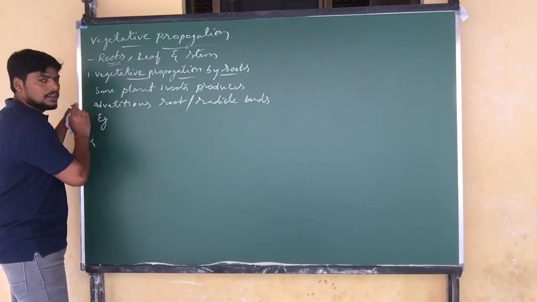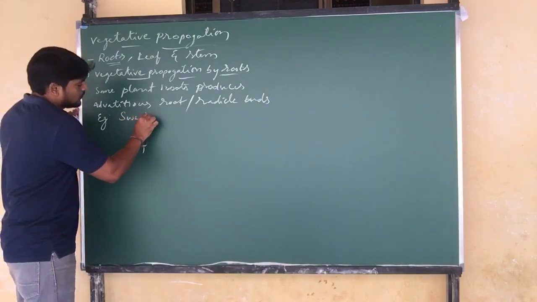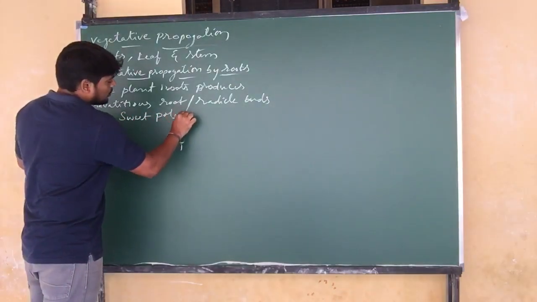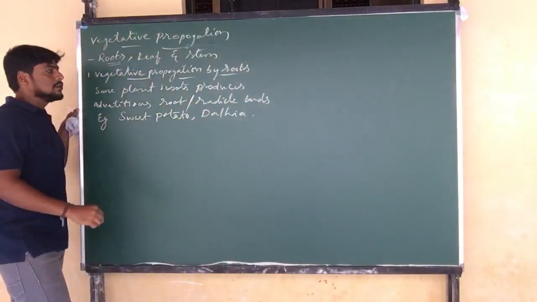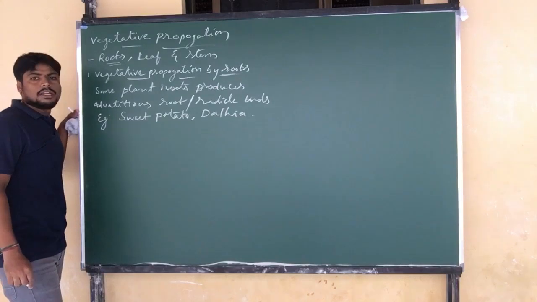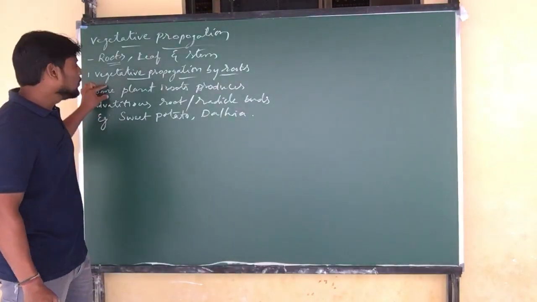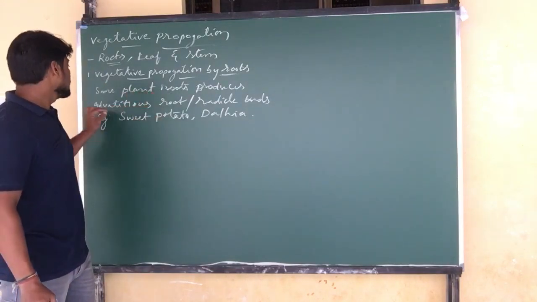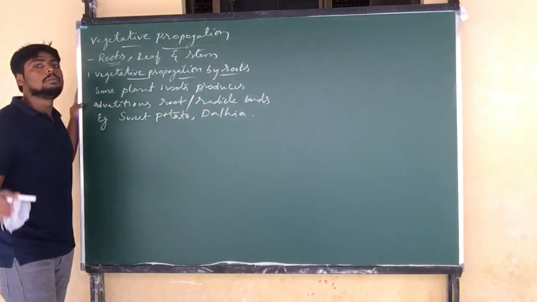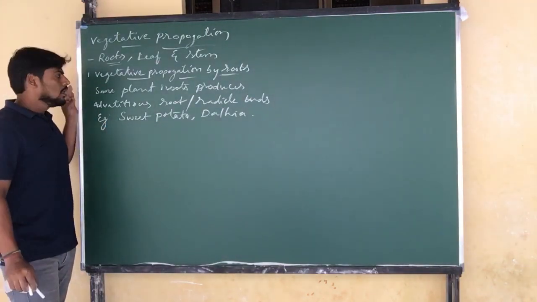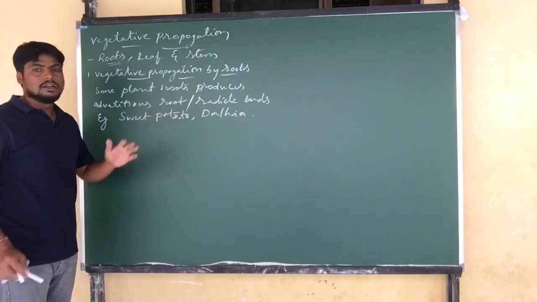For example, we can take sweet potato, and also dahlia. These are the two examples you can take under vegetative propagation by roots.